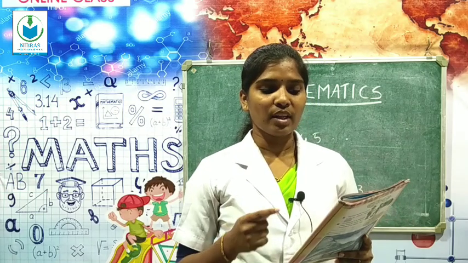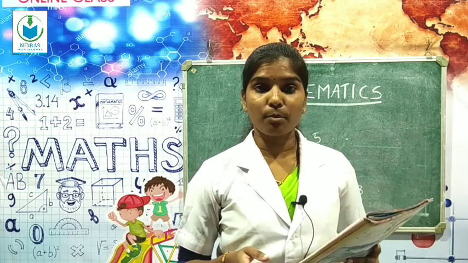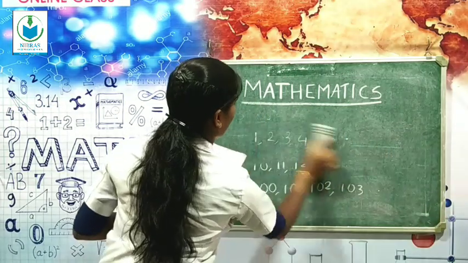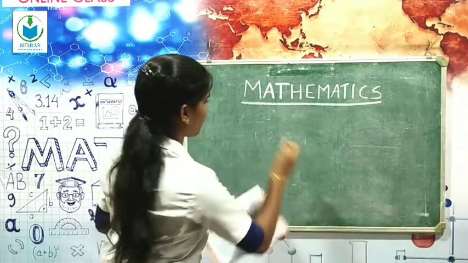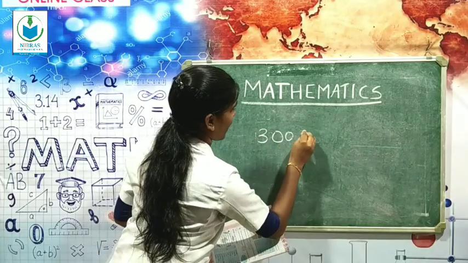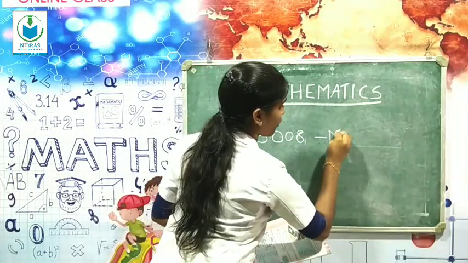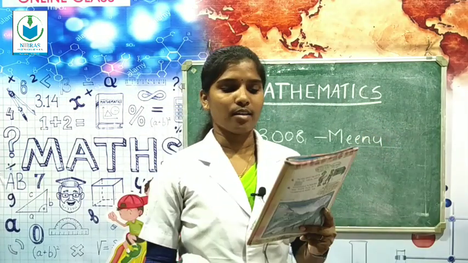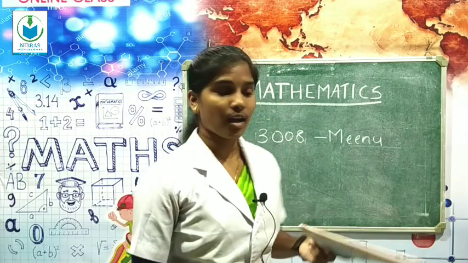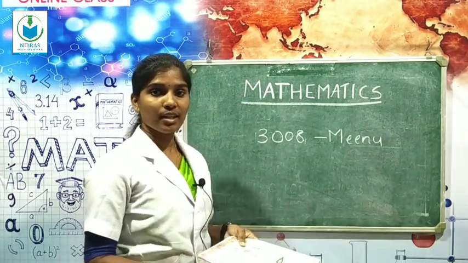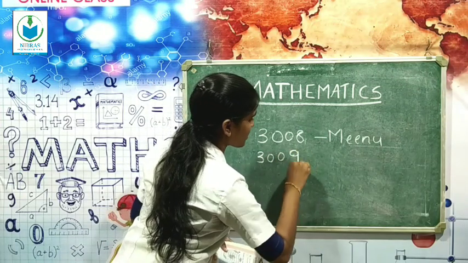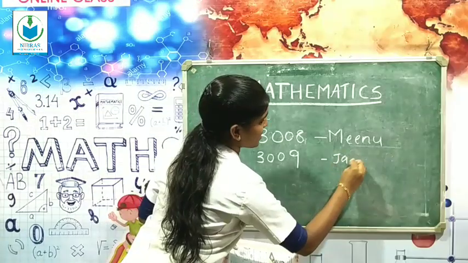One is done, 3008, which is the admission number of Meenu. They said these are consecutive admission numbers. So next is Jasna. What is the admission number of Jasna? After 3008, yes, 3009. So this is the admission number of Jasna.